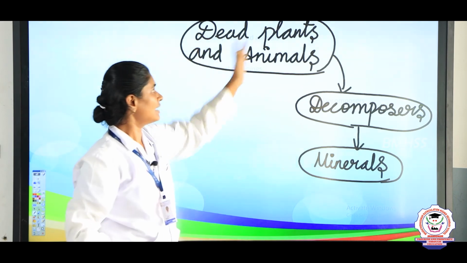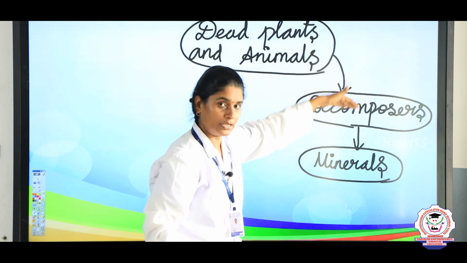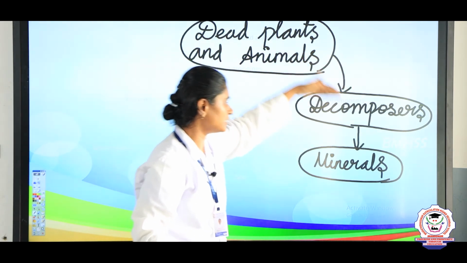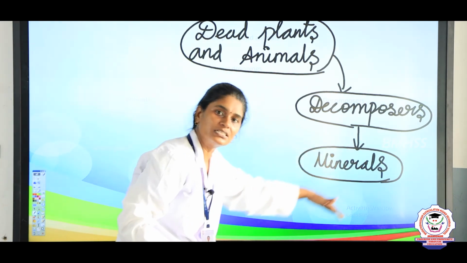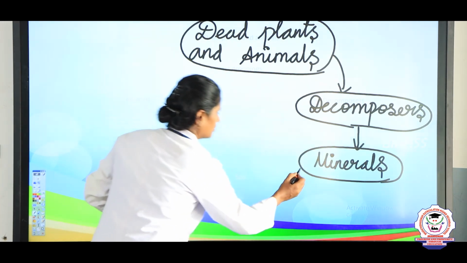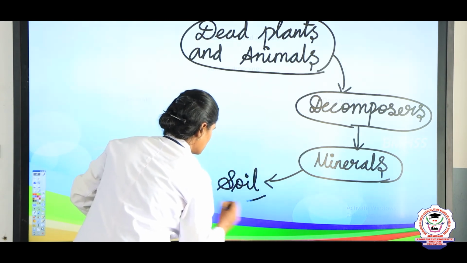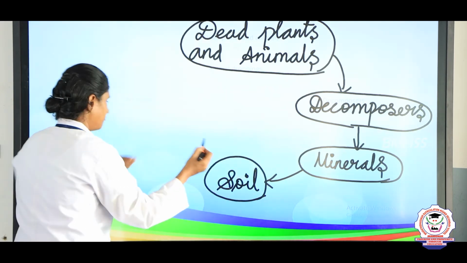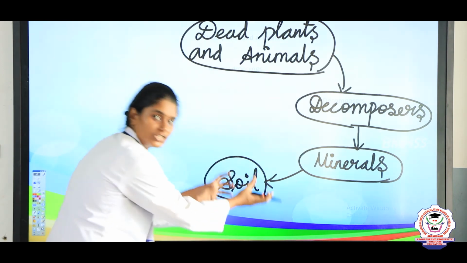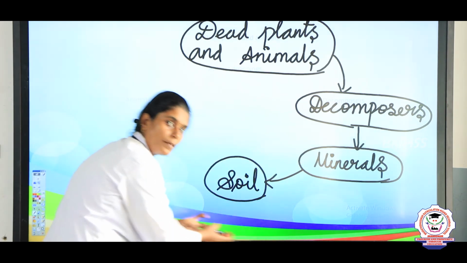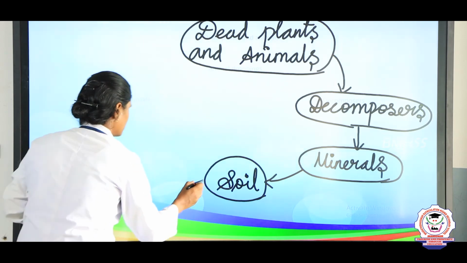The decomposers change the dead plants and animals into minerals, and again the minerals are taken by the soil. And from the soil the energy, that is the minerals, is absorbed by the green plants.